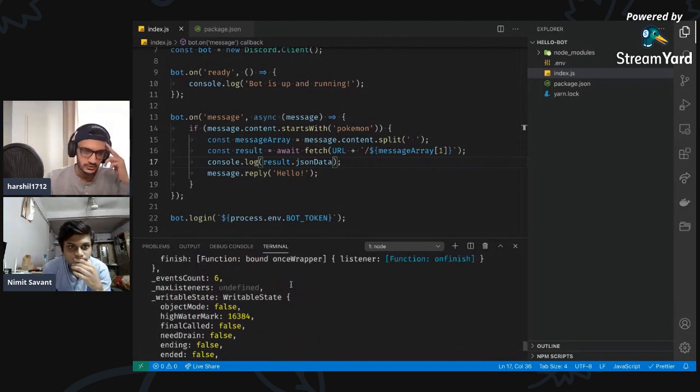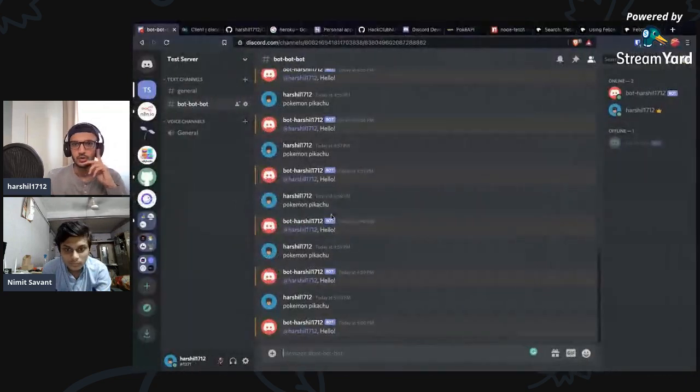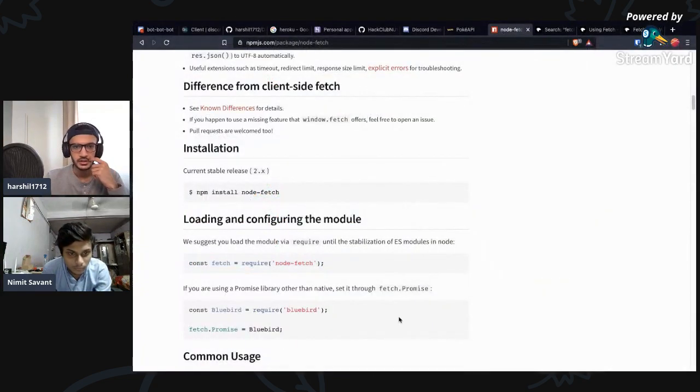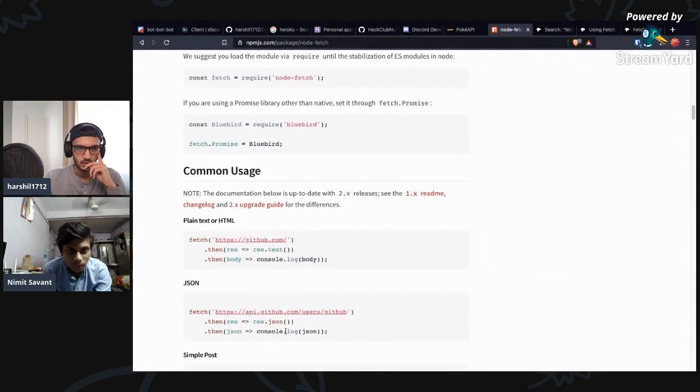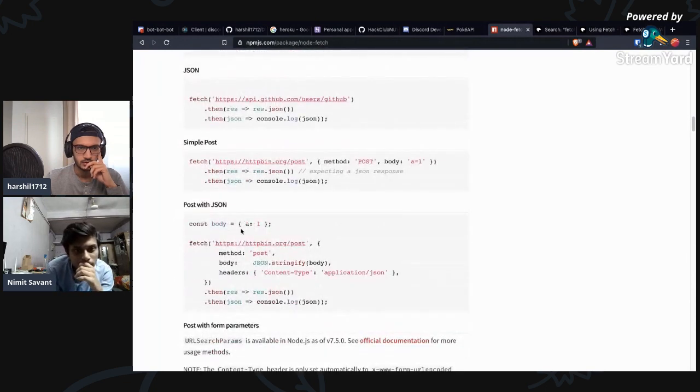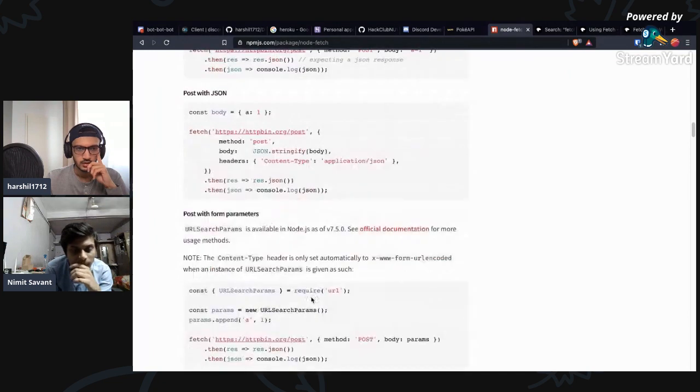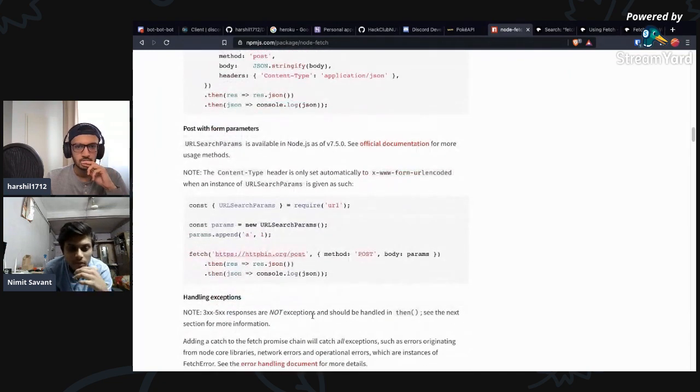Where do you store the information? Okay, I'm just going to go to the node fetch API. Then res.text and then console.log body. Okay, simple post with JSON. I'm getting everything on Postman actually.